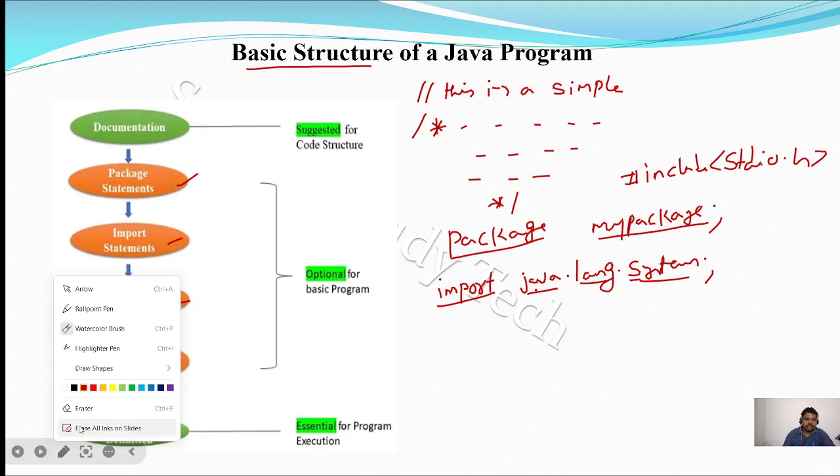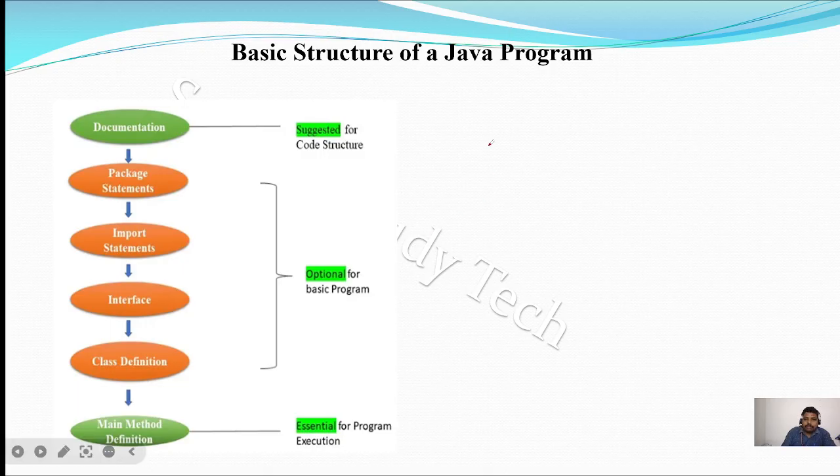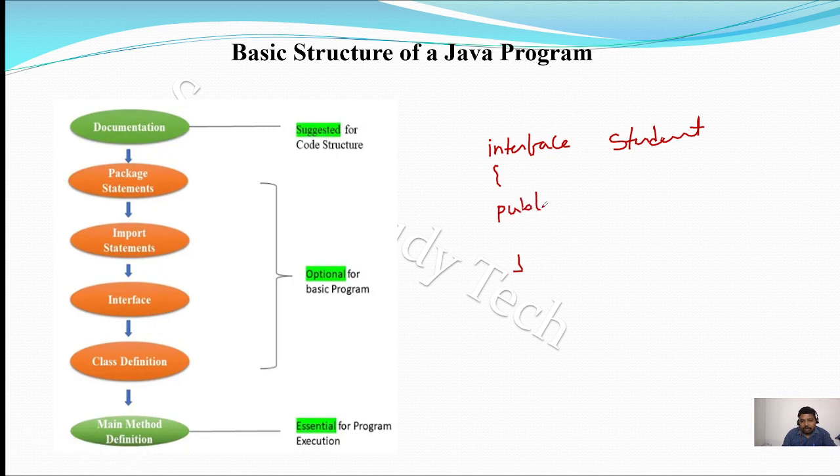Interface is also a keyword; later we can discuss it in detail. For example, interface Student is like a class, but there is a difference between an interface and a class. Here I am defining one method, public void display. This is an abstract method. Later we will discuss what abstract means. This is also optional. If you require an interface, then you can define it.